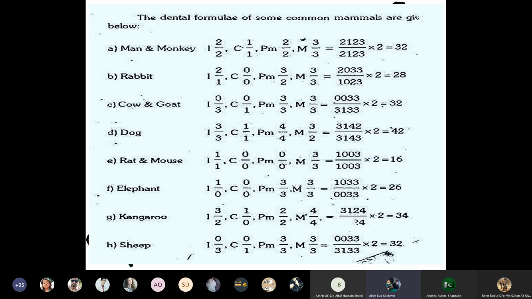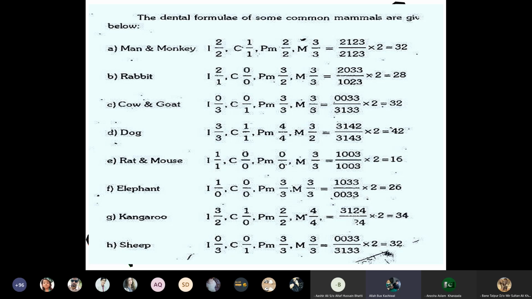The dog is the animal which has full mouth teeth and has all of them: three incisor teeth in the upper jaw, three incisor teeth in the lower jaw, one canine tooth in the upper jaw and one canine tooth in the lower jaw. The premolar teeth are four in the upper jaw and four in the lower jaw, whereas the molar teeth are three in the upper jaw and two in the lower jaw.